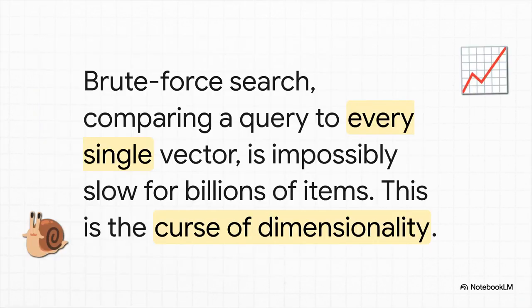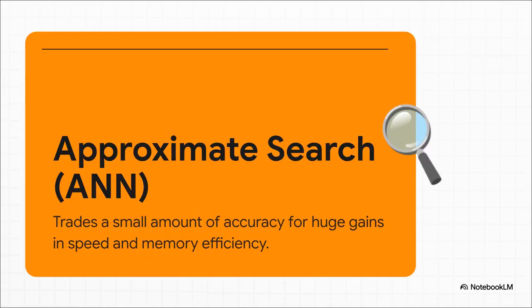Now, the most obvious solution is to just compare your song to every other song in the database, one by one. But when you have billions of songs, that's just impossibly slow. This is what people call the curse of dimensionality. As you add more data and more features, the space you have to search just explodes. It doesn't scale at all. We need a shortcut. And that shortcut is called Approximate Nearest Neighbor Search, or ANN.